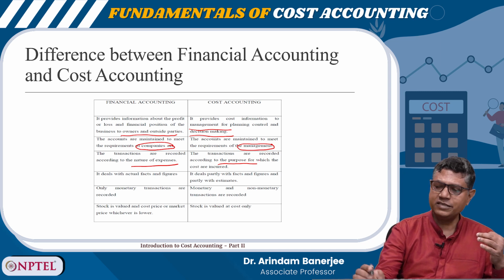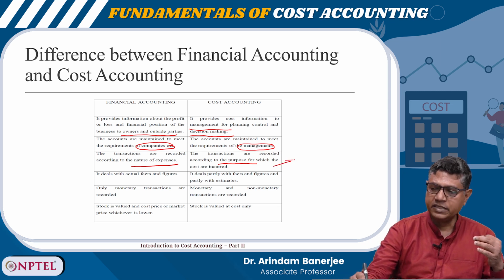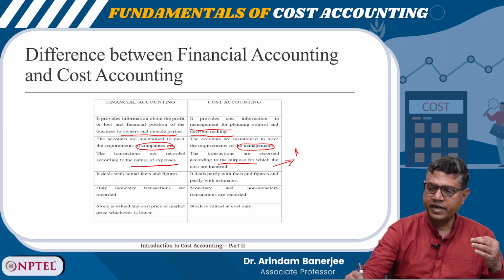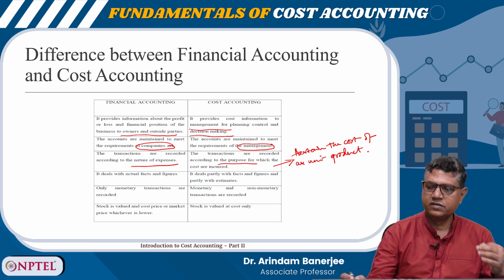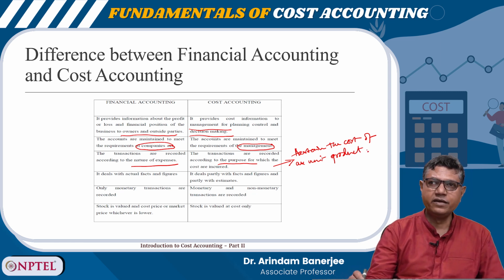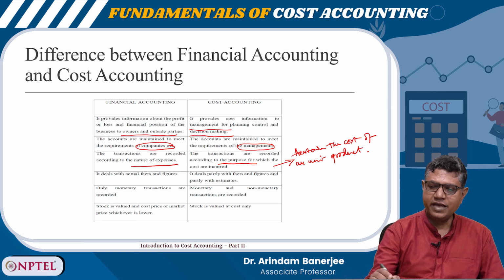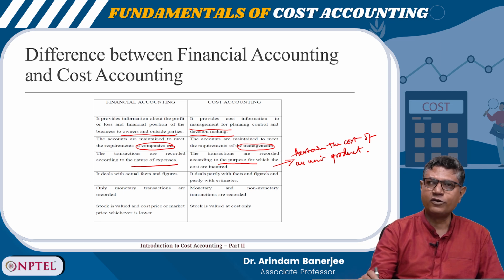According to the purpose means, suppose my purpose is to ascertain the cost of a unit product, right. If that is to be done, then cost accounting is used.